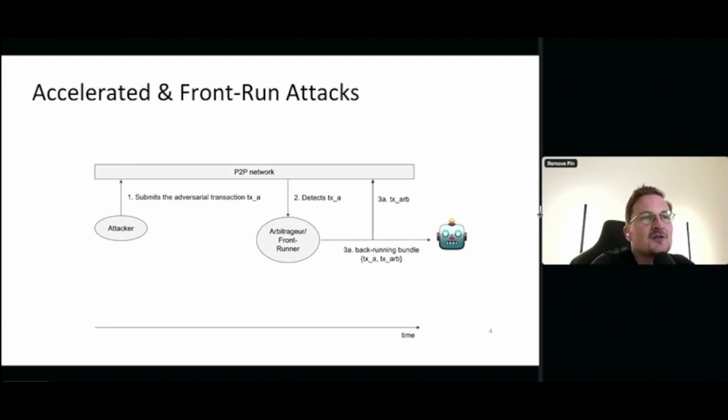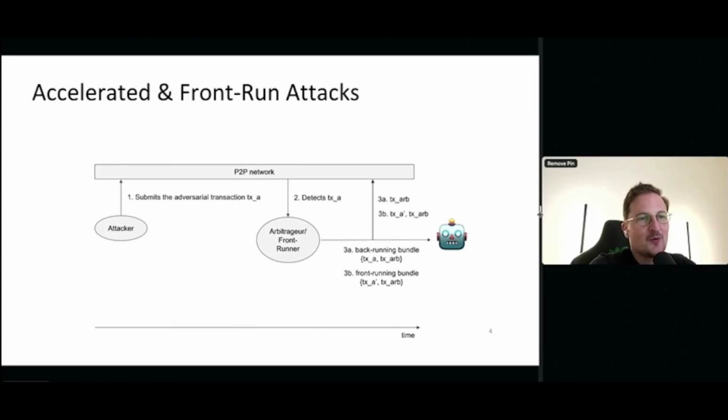Another alternative, if I'm a front runner, is that I could place a transaction TXA prime in front of it. I could basically front run the attack by, for example, copying it, and I can modify it, and then I can also do an arbitrage behind. So there are different ways of handling this data. The supply chain of how transactions eventually make it into the chain is quite crucial in executing attacks. And why am I speaking so much about executing attacks?